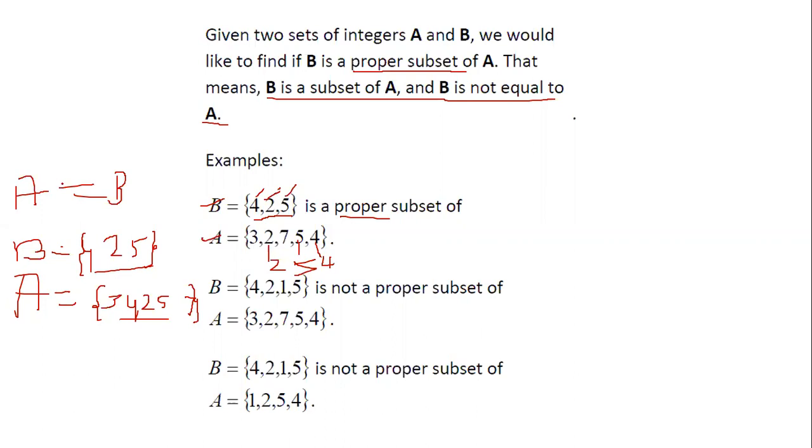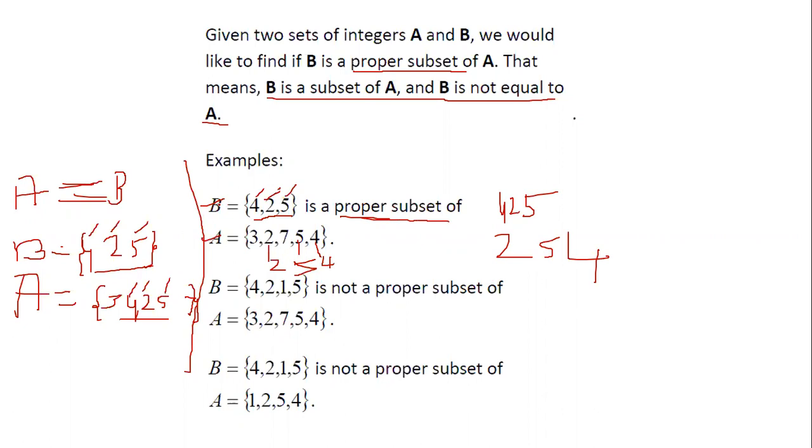Only in this case I can call them equal, since they are in the same order. First 4, then 2, then 5. Again here first 4, then 2 and then 5. But the same thing is not happening here. You have 4, 2, 5 given here, but in the set A it says 2, 5 and 4. So that is why it is called a proper subset.